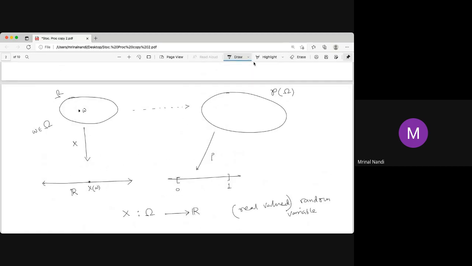If I take a point, say x, on this real line, it may have come from several omegas. So this set is important: the set of all omega belonging to Omega such that X of omega equals x. This is a subset of Omega. Collect all the elements of omega such that X of omega equals x.